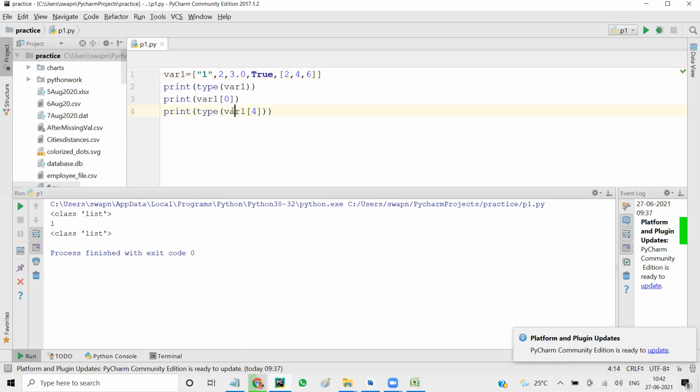So first I have to say var1 of 4 to get the list, and then I put one more square bracket, say 0. Imagine the whole var1 of 4 as one list, and then of 0. Now you will get the type of this 2. Whatever indexing we discussed in string, the exact same thing holds true in this case also.